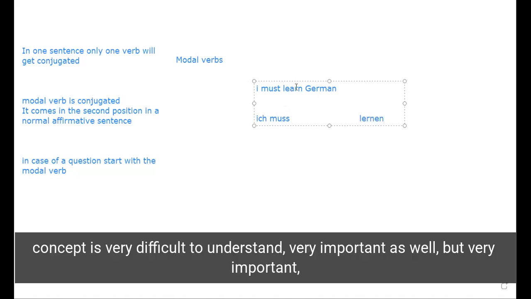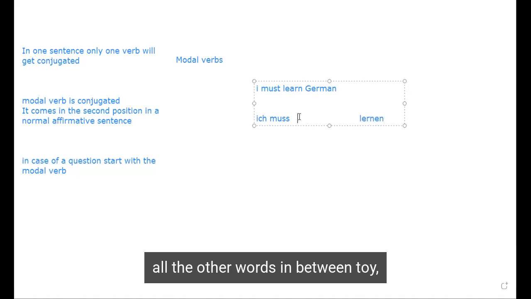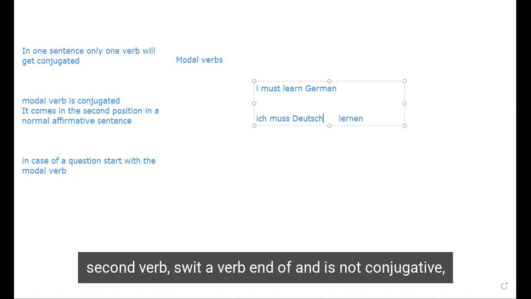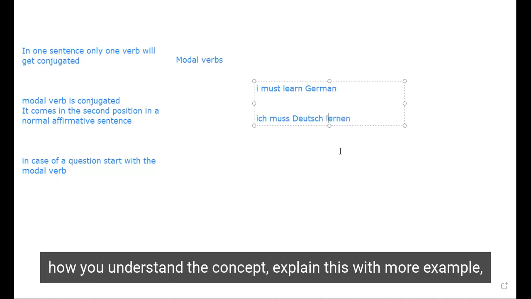This concept is very difficult to understand, but very important as well. Ich muss, with all the other words of the sentence in between. Ich muss Deutsch lernen. The second verb, zweite Verb, am Ende and is not conjugated. Now you understand the concept. I will explain this with more examples.